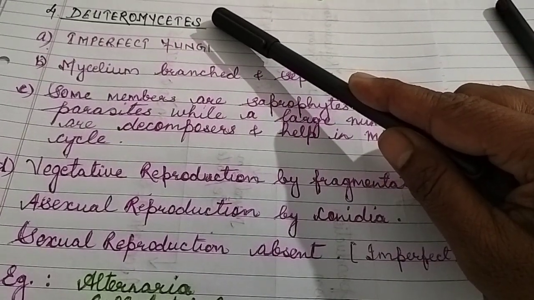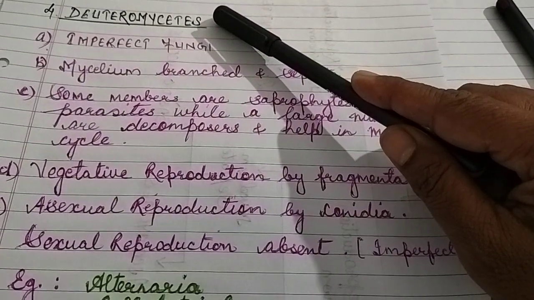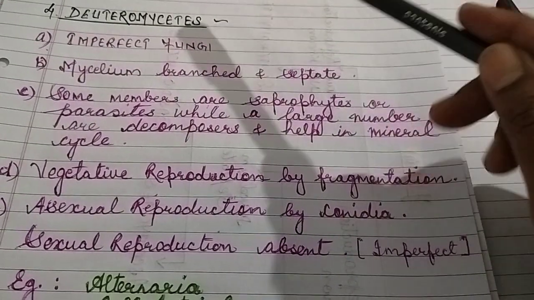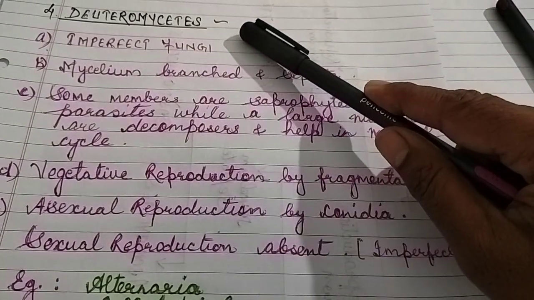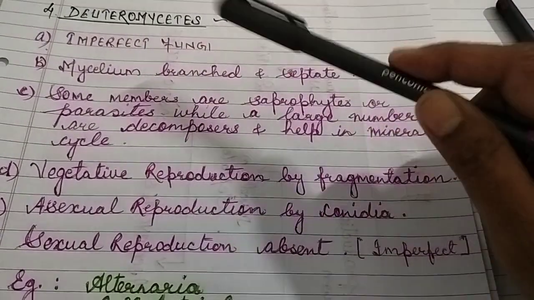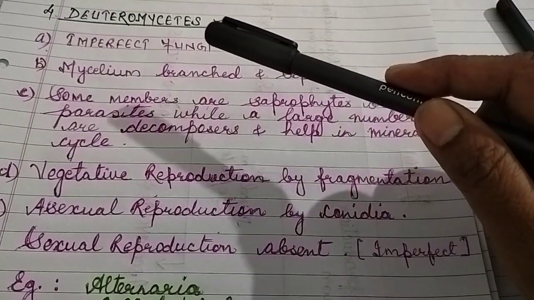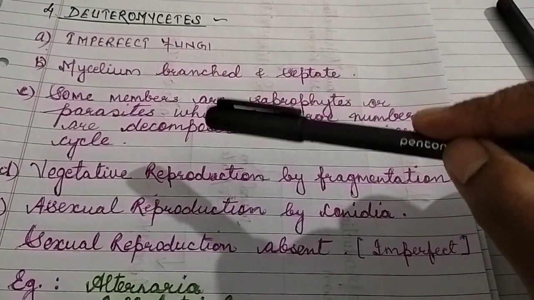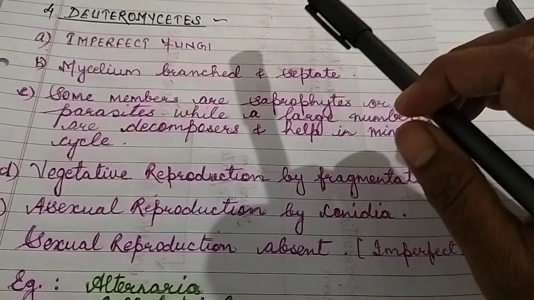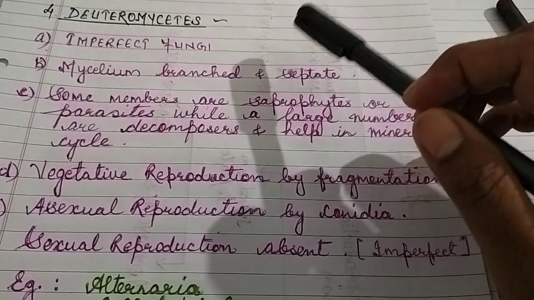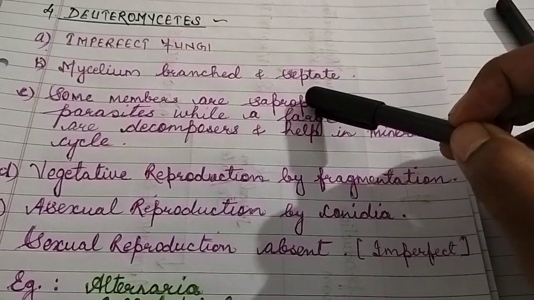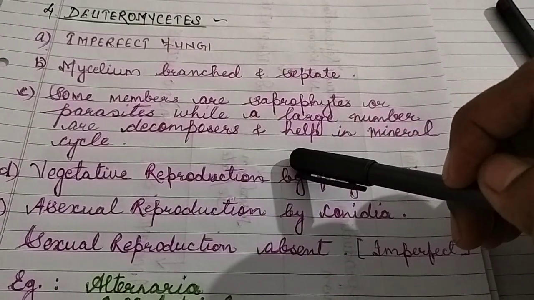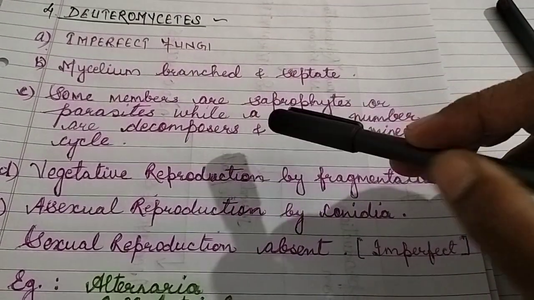Later on, when sexual reproduction was discovered, those fungi were removed from Deuteromycetes and shifted to Ascomycetes or Basidiomycetes according to the spores they formed. Exogenous spores formed, that were Basidiomycetes; endogenous spores formed, that were Ascomycetes.